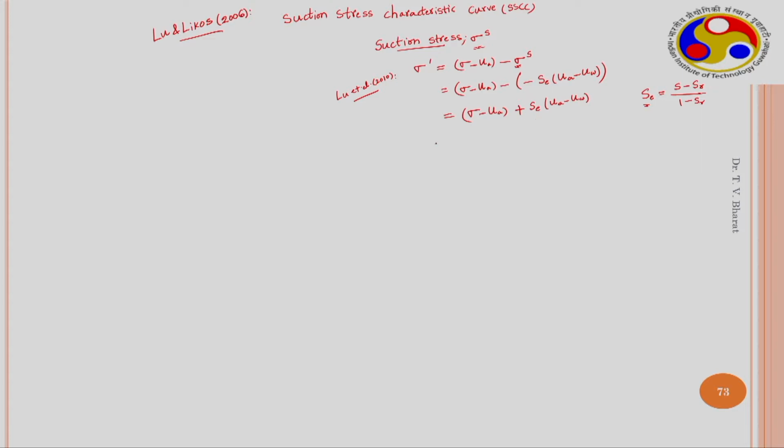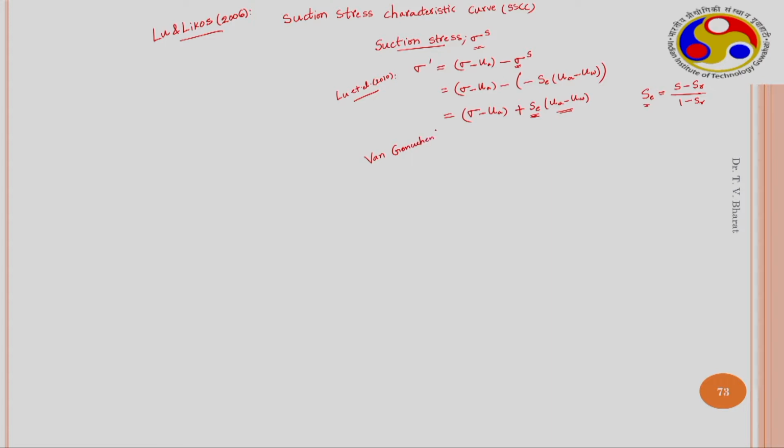Then they expressed UA minus UW in terms of SC using the interrelationship proposed by the Van Genuchten equation.